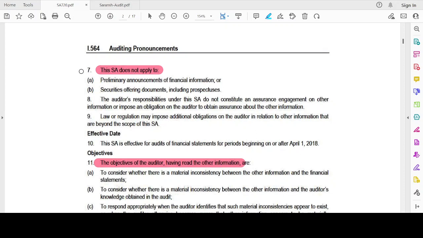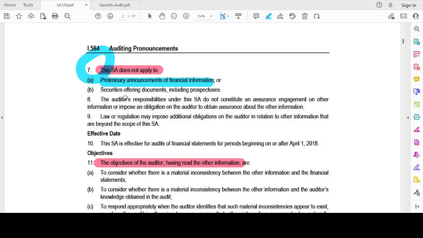Now, this standard does not apply. We have already read it, right? Preliminary announcements of financial information. Just to state, this could be a budgeted figure, like we announce for employees. This could be the budgeted profit. Your bonus will be based on this profit. Like that, there could be some preliminary announcement that is not covered under this standard.